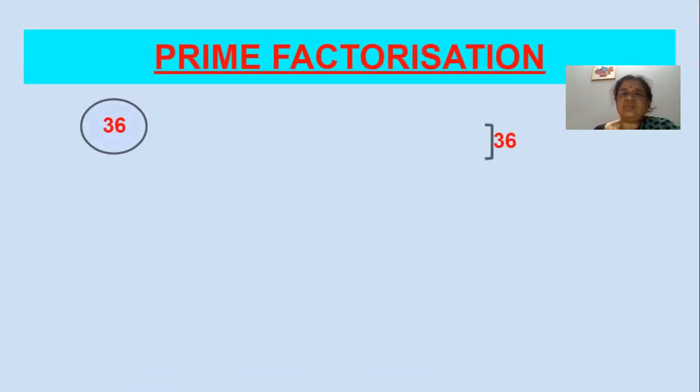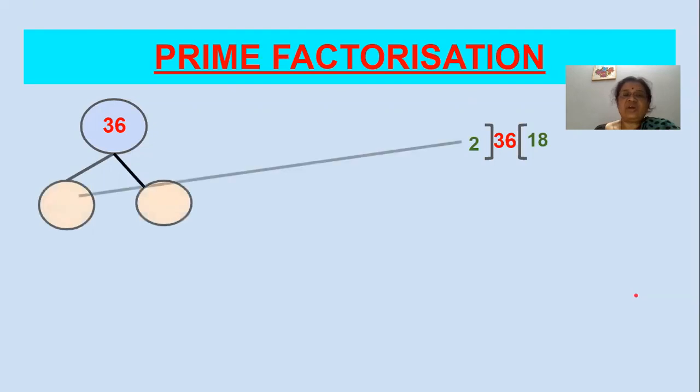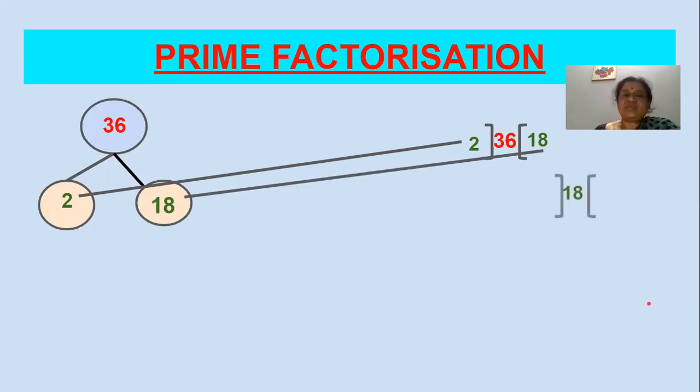Next, we'll take one more number, that is 36. 36 is also an even number. 2 eighteens are 36. Again, we are working out a prime factorization tree. 2 will come and sit there, and 18 like this. Again, 2 is a prime number, whereas 18 is not a prime number. Again, when we find the factors for 18, 2 nines are 18.